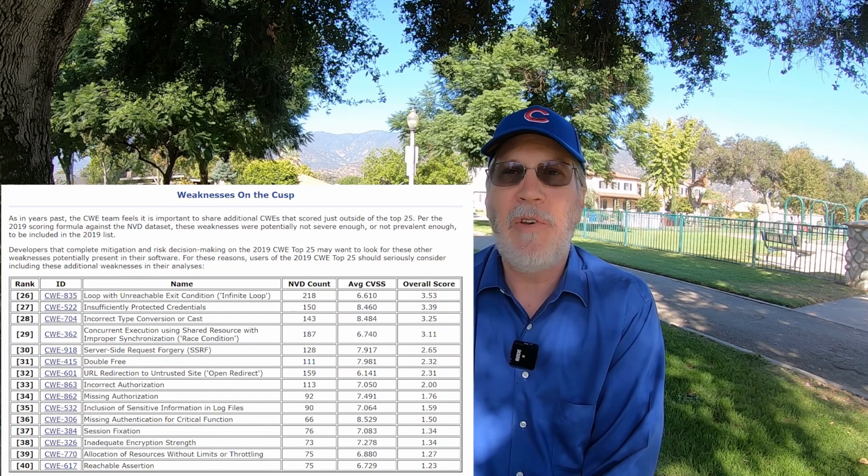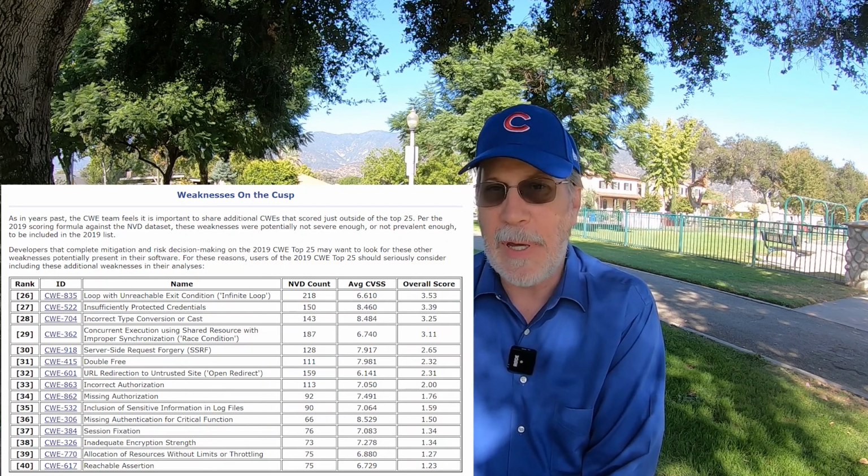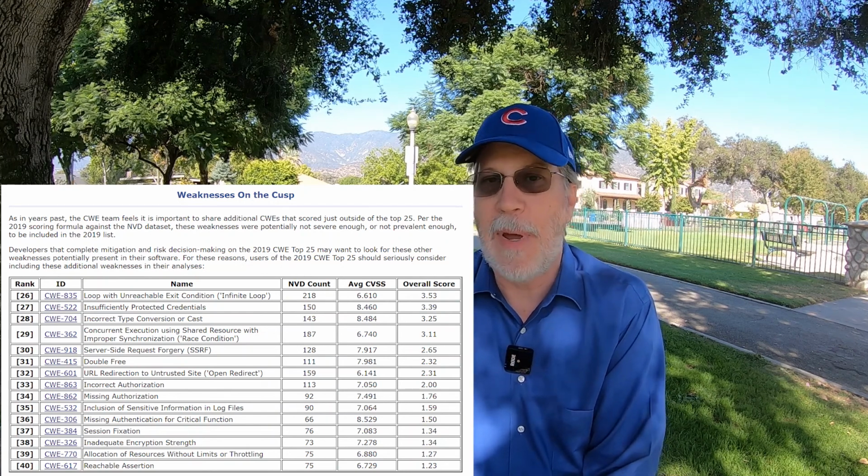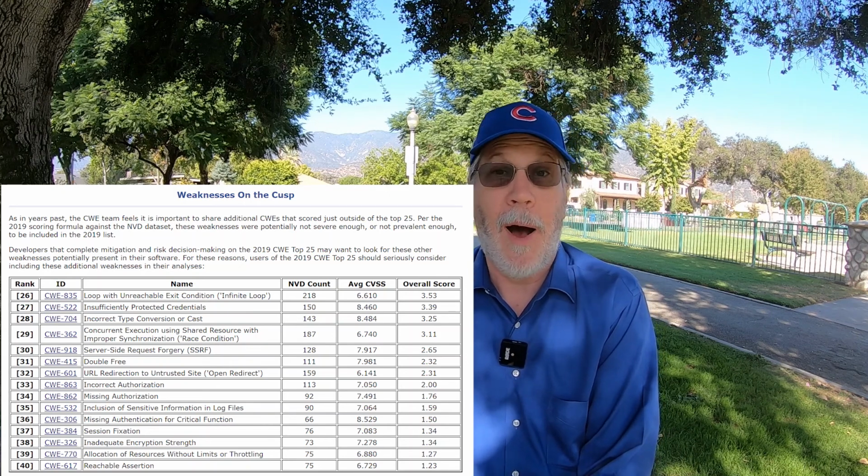The other interesting thing about the CWE Top 25 that a lot of people are unaware of is that there is a thing called on the cusp. These are the CWEs that almost made it to the top 25. They were on the cusp of making it. Kind of a bad pun, you guys at MITRE. Bob, I'm looking at you. It was probably you. It seems like something you would do.